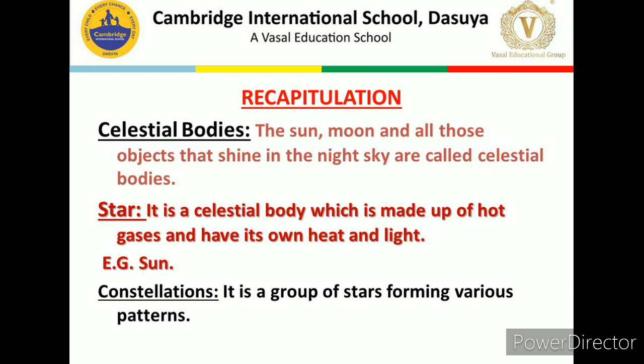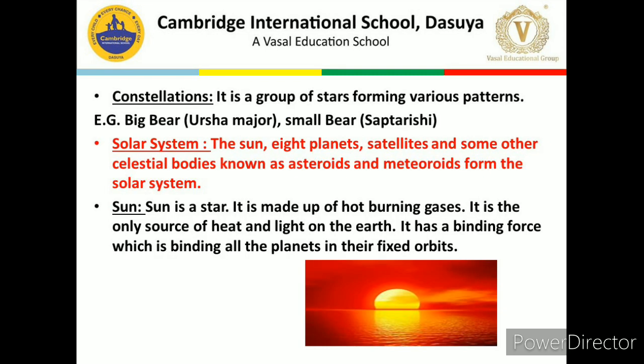Star is a celestial body which is made up of hot gases and has its own heat and light. For example, sun. And sun is the only source of heat and light on the earth. Next is constellations. It is a group of stars forming various patterns. For example, Big Bear, Small Bear.